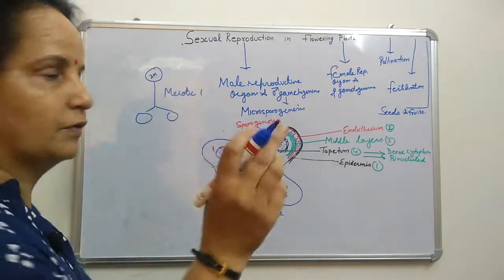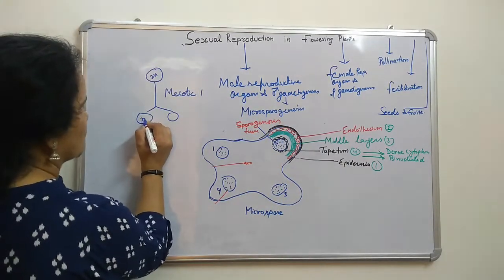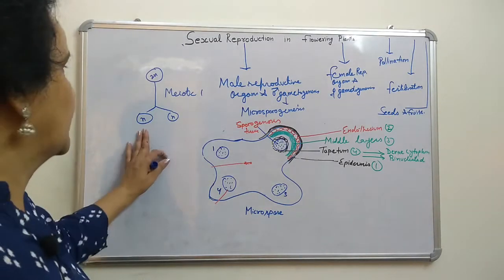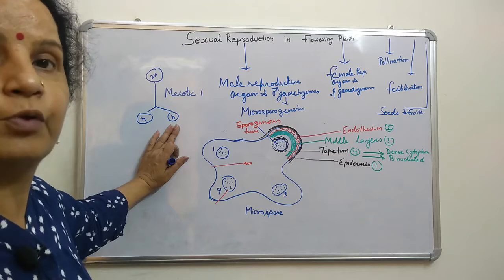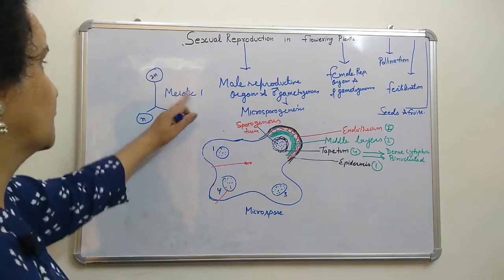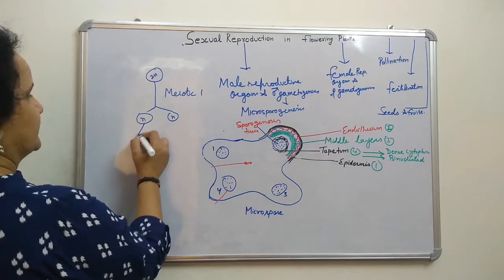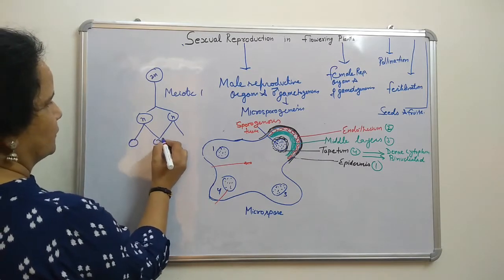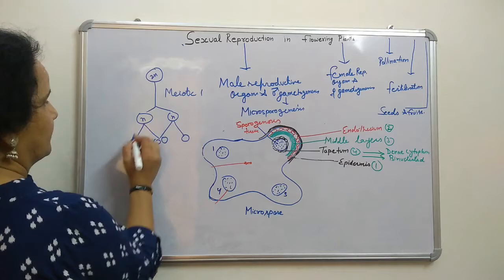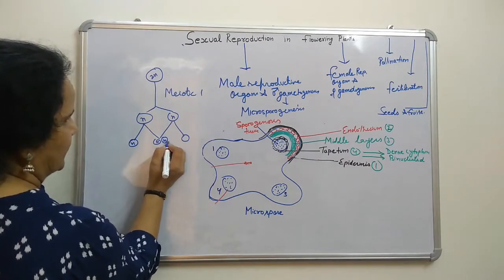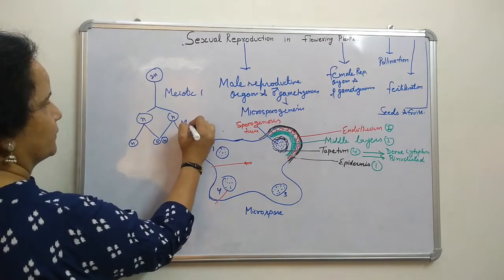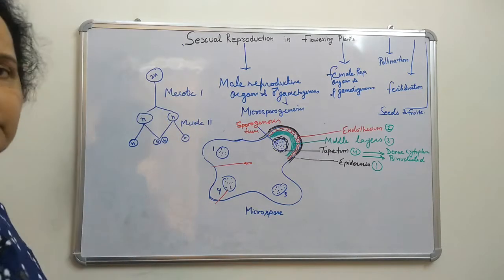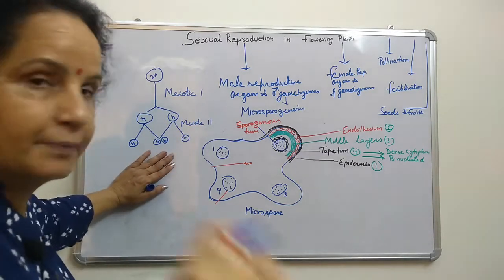After meiotic division 1, the 2 daughter cells each have n, that is haploid cells. Then the second meiotic division takes place, and we have 4 daughter cells, all with n.